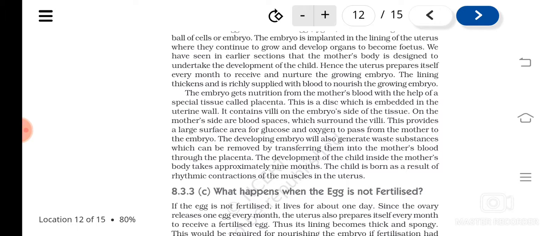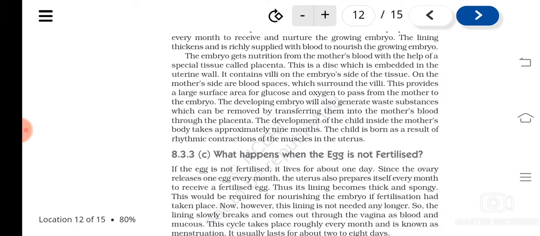The egg gets converted to a zygote if fertilization happens, and where does it take place? In the fallopian tube. Understood? There itself the division starts, and the division leads to the formation of a mass of cells, known as the embryo, and it gets implanted in the uterus. Every month the uterus prepares to receive the fertilized egg by increasing the thickness of its wall, and by increasing the vascularization.